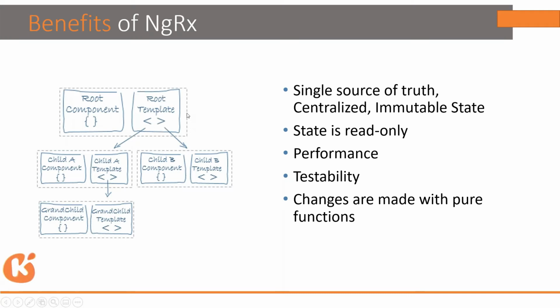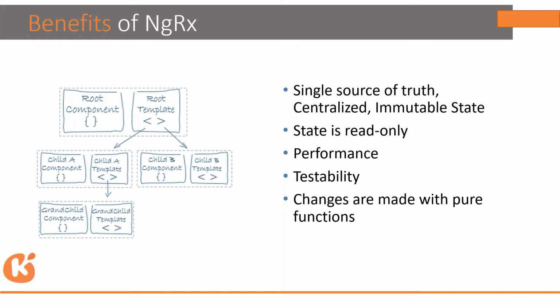There is a template, and then you have a few more child templates, and those child templates have more grandchild templates. Every template, no matter in which hierarchy it is, has to ask for the data from the centralized global variable that is called state. It is immutable.